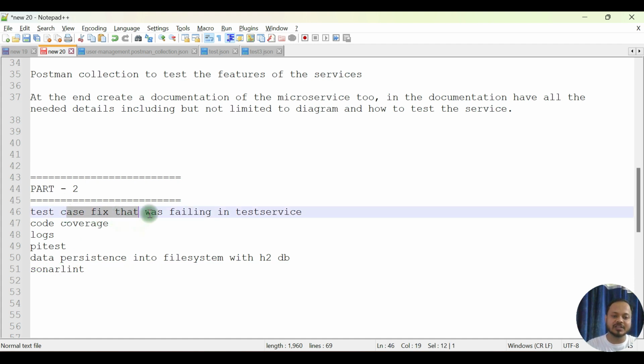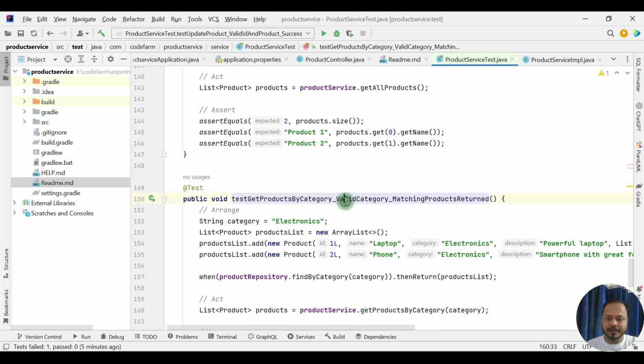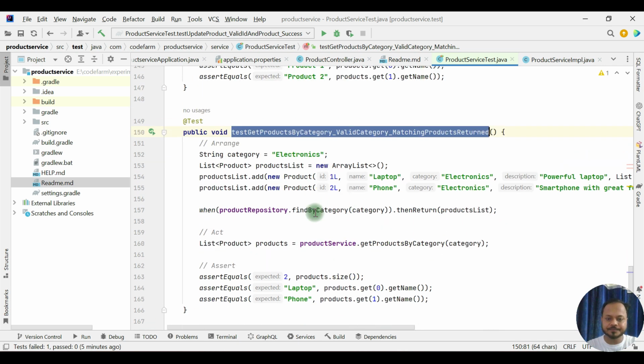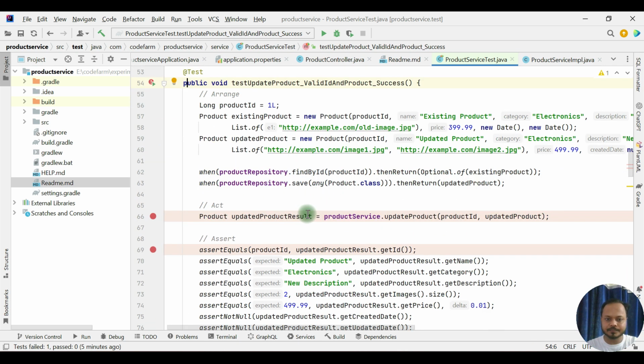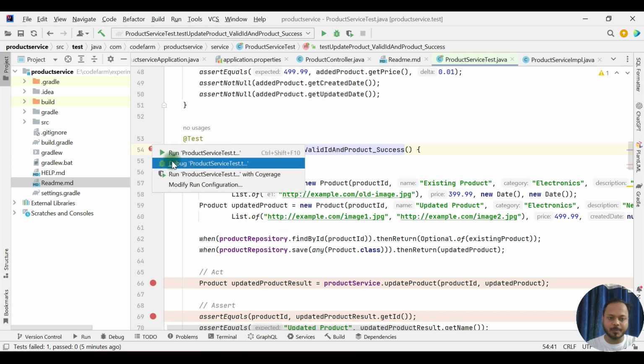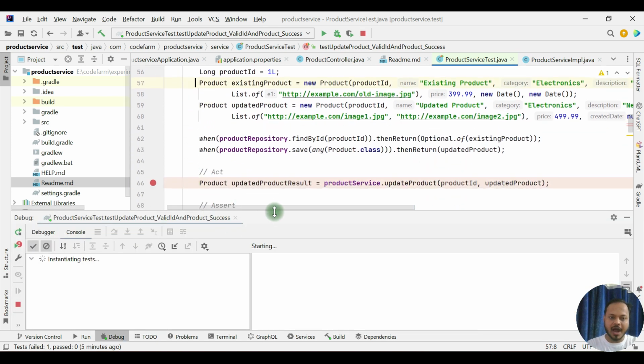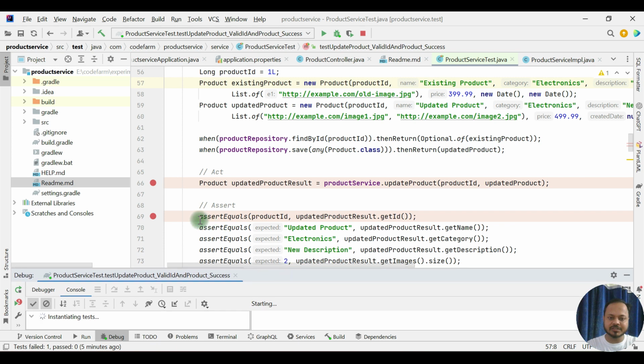First, let's try to fix the failing test. So go to the project. In here, this was the test case that was failing. You can see that red mark itself here. So what we will do, we will try to debug this one to see at what point it is failing. Some assertion was failing, but I was not able to figure out which one it is.